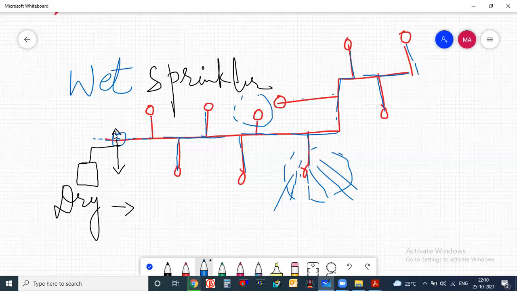Because in colder areas, what happens? If water is introduced into the system, then there may be chances of freezing, and because of freezing you have to take out that particular pipe section. If freezing occurs inside the pipe, there may be chances of cavitation or anything can happen. Gas will build up inside, and you may not get proper pressure when the fire occurs. So that's why you have to keep the air compressor.